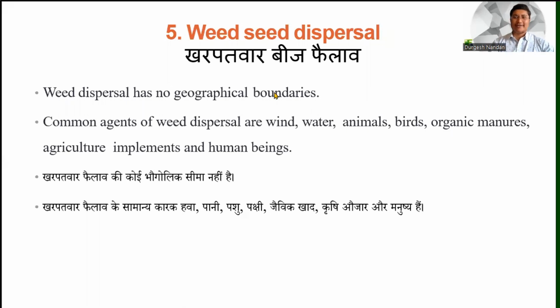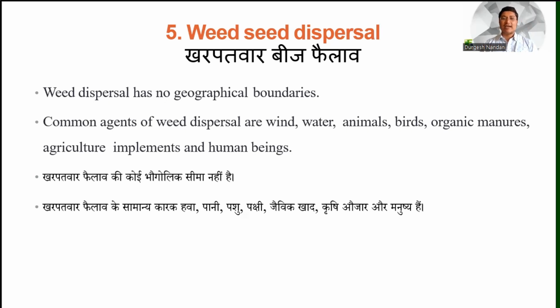The next one is weed seed dispersal, and this character is amazing in weeds, because dispersal of seeds is a very important factor in the distribution of weed seeds, and that is the biggest reason the same types of weeds are found everywhere.